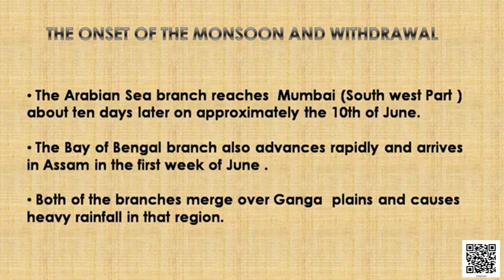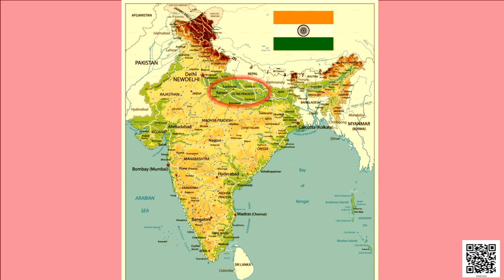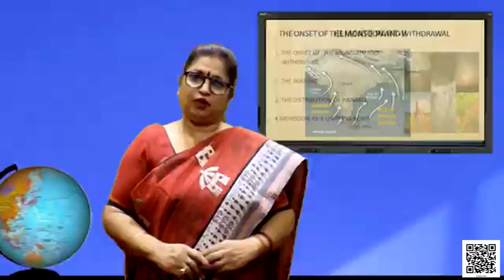The two branches merge at the Ganga plain and bring heavy rainfall over the Ganga plain. By the first week of July, Uttar Pradesh, Punjab, Haryana and Eastern Rajasthan all receive the monsoon.